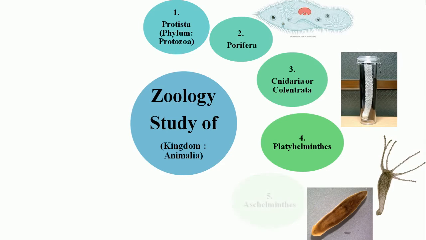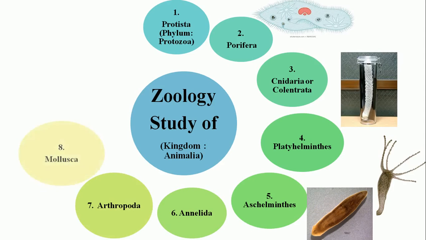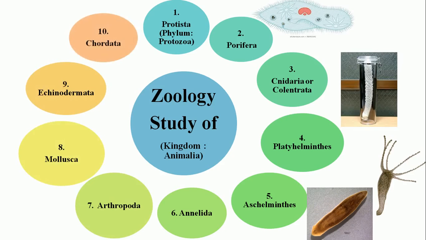The next groups we learn in the next few semesters and years: Aschelminthes, Annelida, Arthropoda, Mollusca, Echinodermata, and Chordata. These are the 10 major phyla we learn in the kingdom Animalia or zoology study. Then there are some minor phyla. We will just list the names of the minor phyla in this picture presentation. We will not discuss the minor phyla in detail.